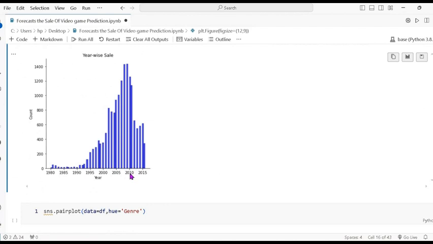So in 2010 the sale ratio is more, and the growth of the sale is higher. From 2005 to 2010, the sale ratio is very good.